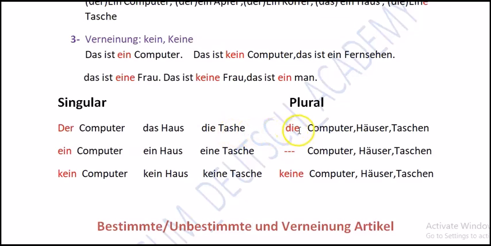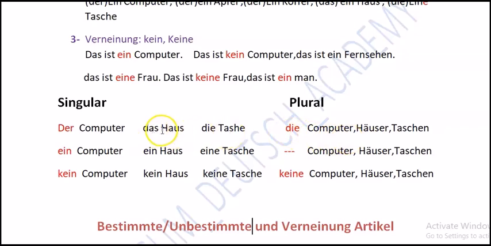We say in plural form "die". For plural we use "die", and "Computer" stays the same. When we use "der" here, it means it is one computer. When "die" is used, it means there are many computers. It is a plural form then.